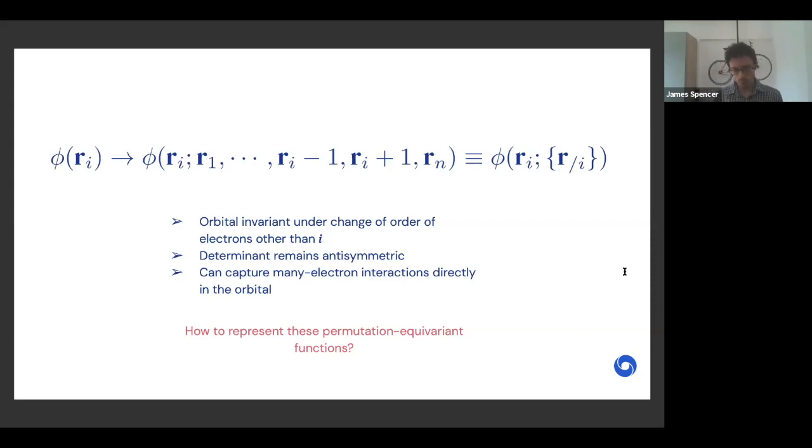But I guess the key problem now is how do we represent these permutation equivariant functions? In the Slater-Jastrow backflow functions, we typically use a fixed functional form with a small number of parameters, up to a few thousand parameters, and you optimize that. But can we do better than a fixed functional form? Next slide, please.